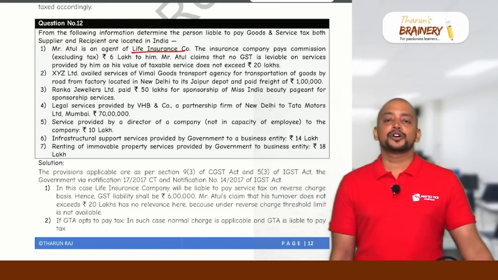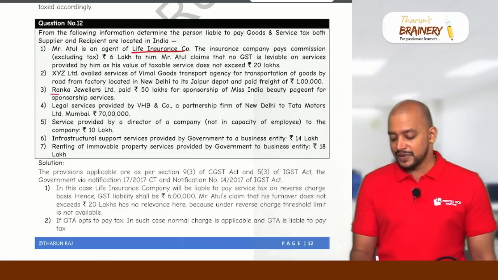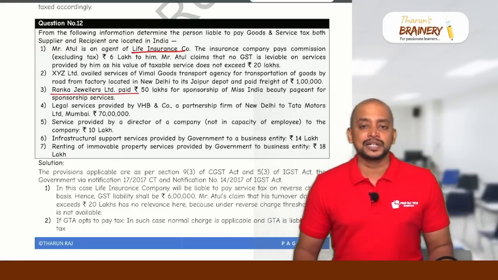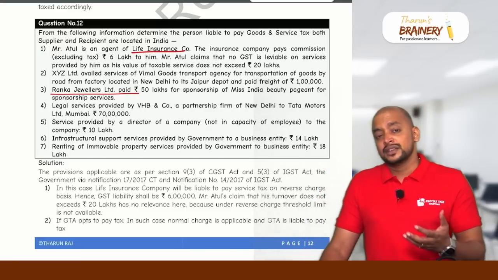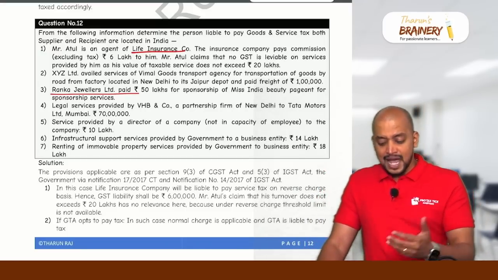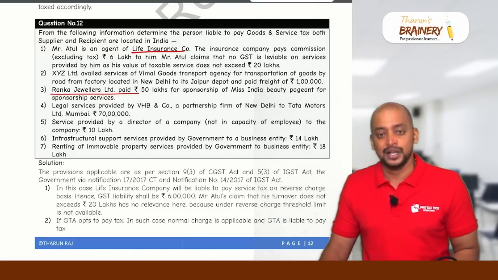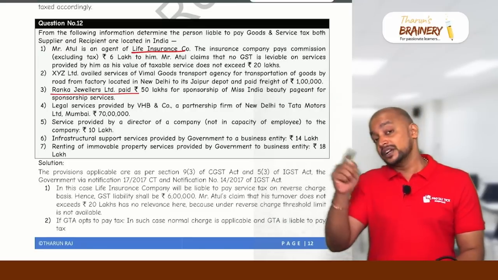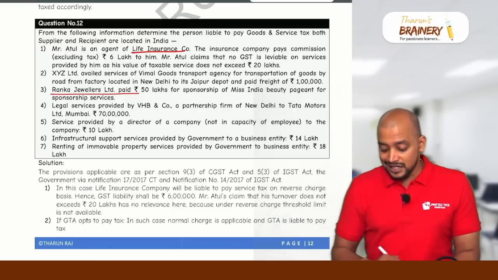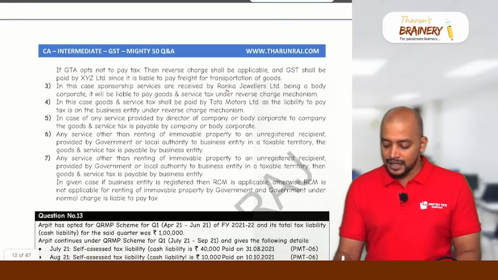And in case of sponsorship services, who is making the payment? Ranka Jewellers Limited is making the payment, and Ranka Jewellers Limited is the recipient. The one who is organizing the event is a supplier, the one who makes the payment is the recipient. As the recipient is body corporate or firm, it will be coming under RCM. Suppose if the recipient is other than body corporate or firm, then it will come under FCM. But here the recipient is body corporate, so Ranka Jewellers shall pay GST under RCM.